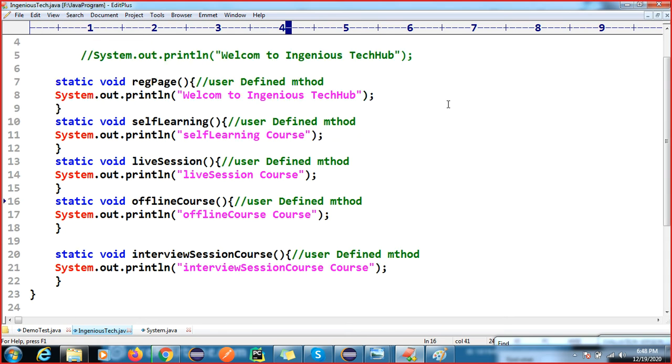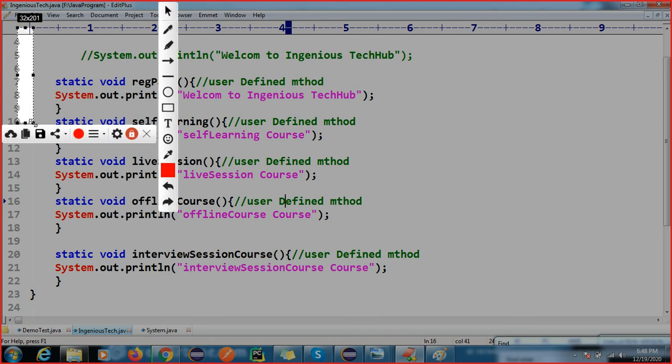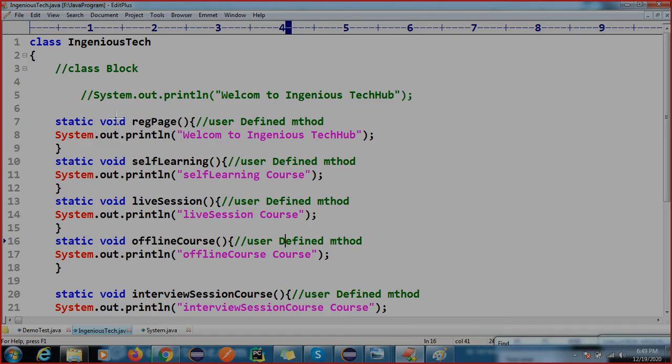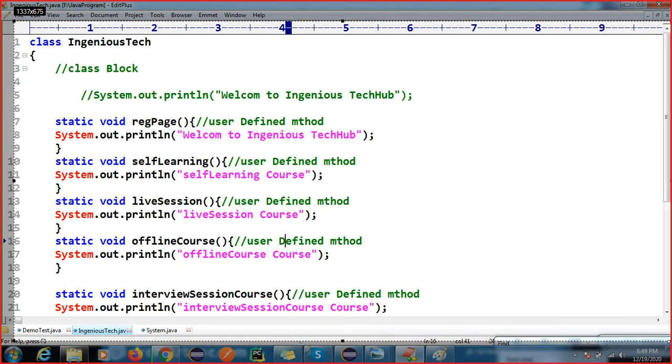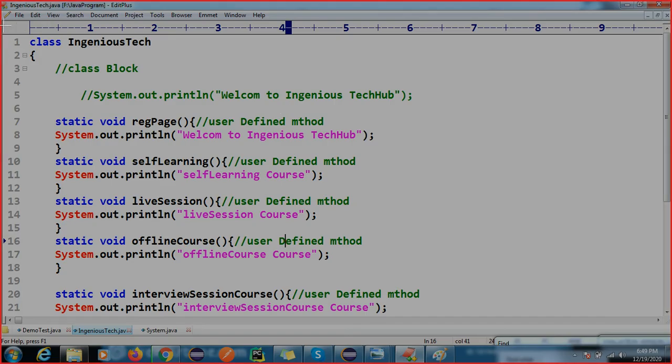Okay, can anyone else explain why the main method is required? Anyone? Okay, no issue. I will explain.